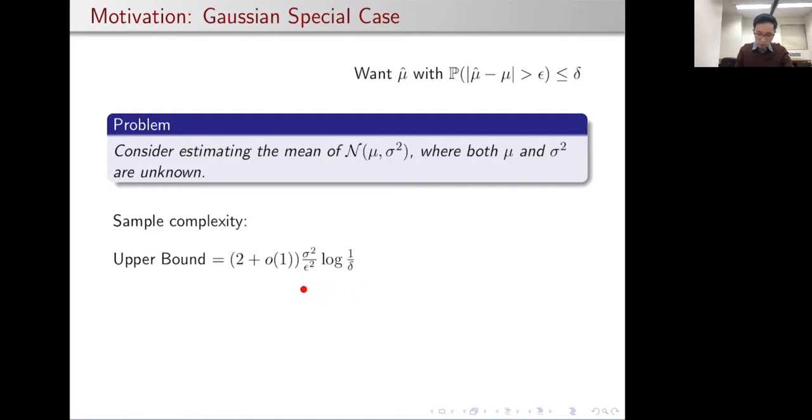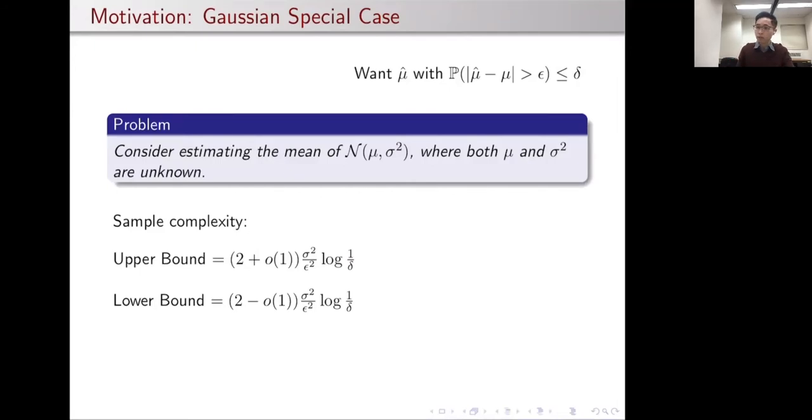This part we've seen before on the previous slide, and the constant of 2 is the explicit constant that was hidden by the big O notation before. And as it turns out, for Gaussians, it's actually not very difficult to show that this sample complexity is essentially completely tight. In particular, the sample complexity upper and lower bounds are off by only a 1 plus little o(1) factor. So for the Gaussian case, we understand the sample complexity completely.